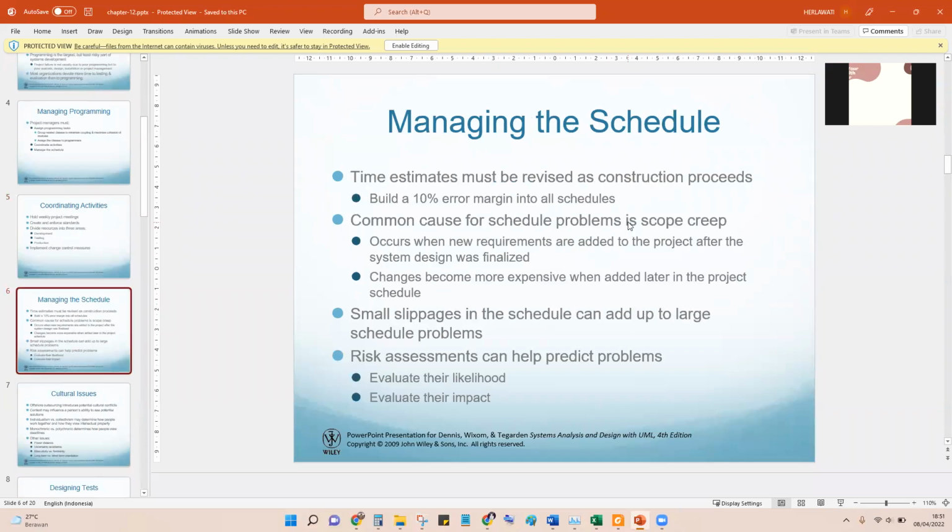So the scheduling is an important part. Usually we divide the project into difficult, easy, and can be done fast or need more time, etc. So we need maybe some attention to the sensitive module.